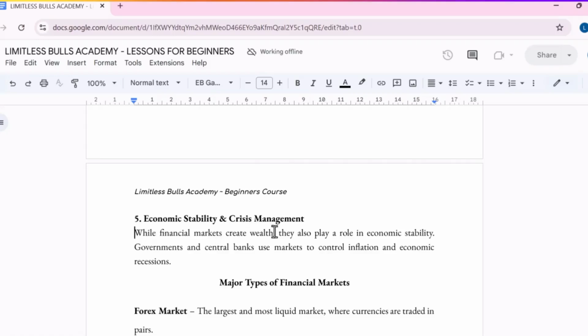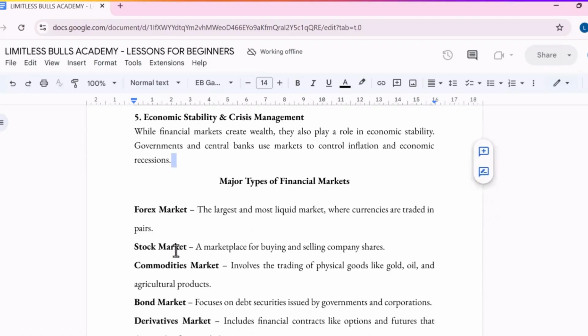So while financial markets create wealth, they also play a great role in stability. That is, the government and central bank use this market to control inflation and economic recession. Imagine for export and importation, people come, and because the banking system is the financial system within a particular economy, the central bank and all financial people that export and import need to carry out transactions with the bank. And so, if a country just hinges on importing, it can cause inflation, right? So it also helps in stabilizing this.